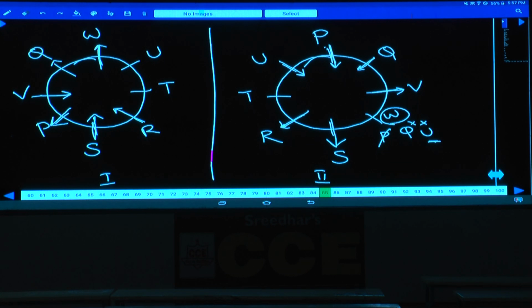W is third to the left of P but not third to the right. And this case is completely ruled out. Are you following this one or not? With the help of the last information, the second case is invalid.